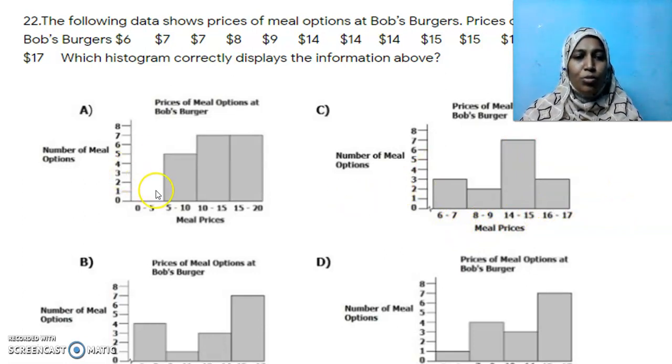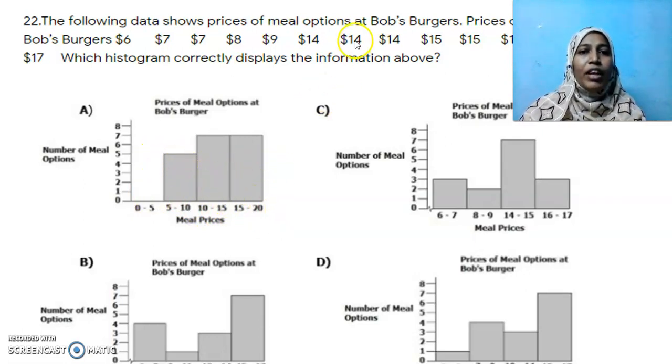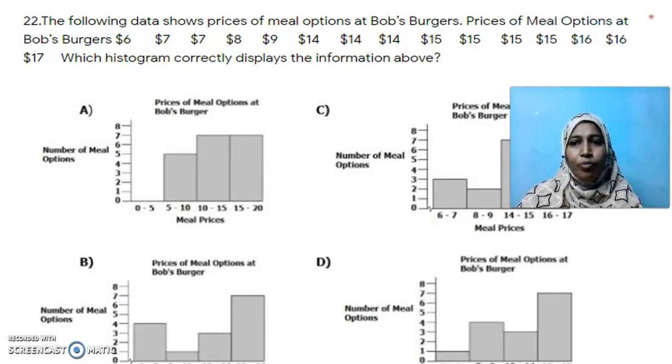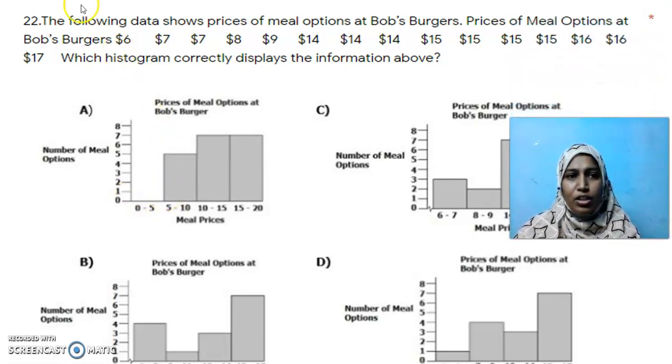When I come to option A, 0 to 5, 5 to 10, 10 to 15, it is continuous. Just to confuse you, it is written 2 times. But here you will have 5, then in this place you will have 10, and at this meeting point you will have 15. It keeps on going. Is it clear? And one more error in this: if I count the data here, from 0 to 5 there are no prices. Below $5 we have nothing, so no bar is there.